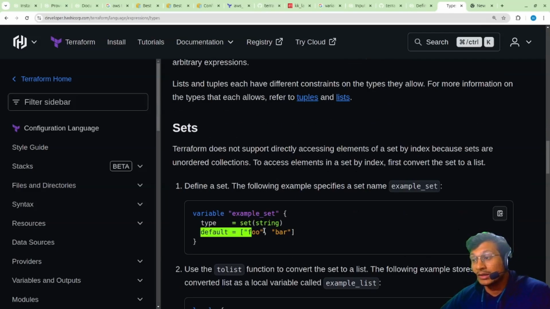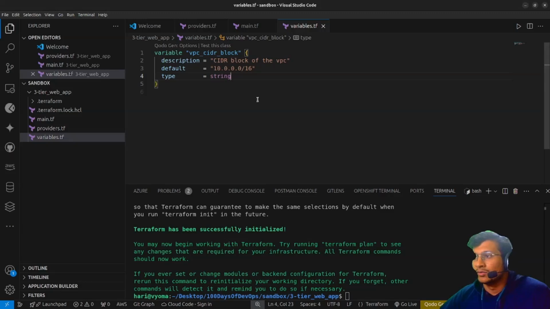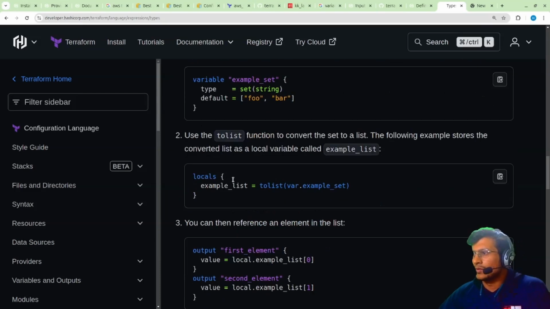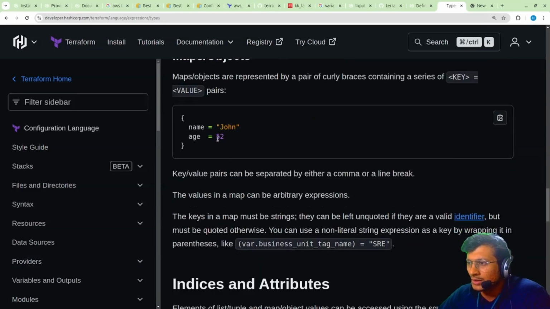Then there is set, yeah, default. So suppose I have set up a default over here. If this particular CIDR is already occupied by some other application, some other VPC, then it will check for the next one. That's how you can set it up. Then to convert to a list, use the toList function. So there are a lot of things over here, like the maps and objects.